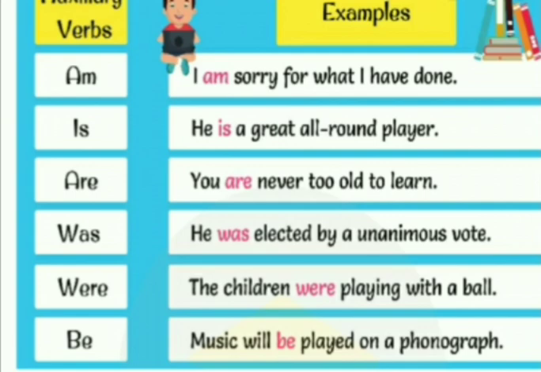You are never too old to learn. He was elected by an anonymous vote. The children were playing with the ball. Music will be played on a phonograph. So here we used the be verb for continuous tense and passive voice.